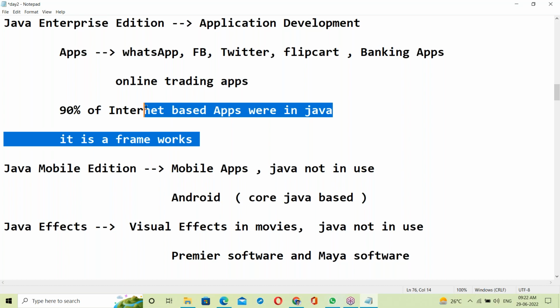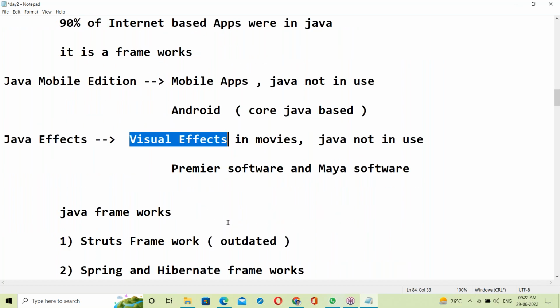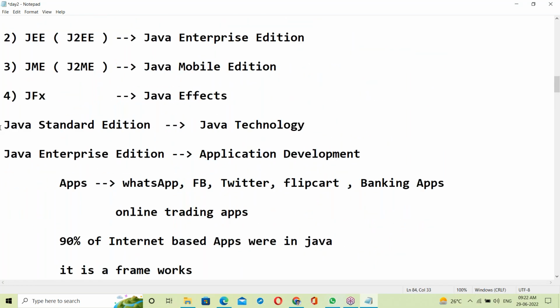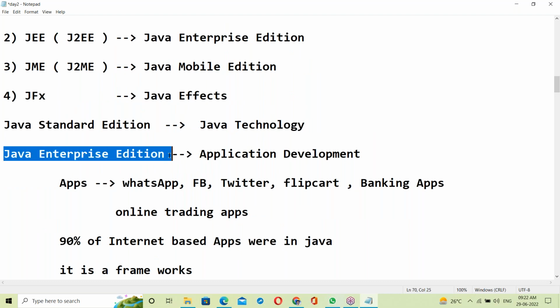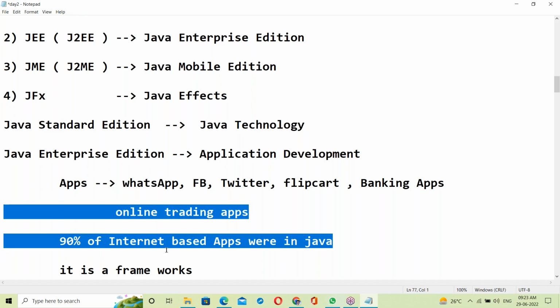Next, the mobile edition for mobile applications, which is not in use. Effects was used for visual effects, which is also not in use. In the enterprise edition area, internet-based application development, Java is the leader. No technology reaches Java in internet-based application development.